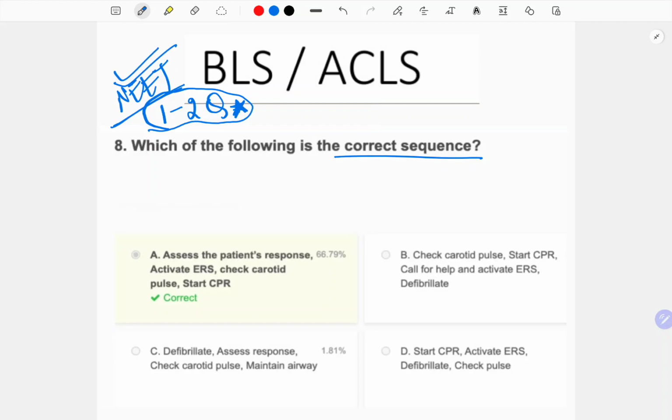See, what is the correct sequence? First assess the patient's response. You are going to tap on the shoulder and ask whether the person is awake or not by shouting at the person. And then activate the ERS, that is, call for help.